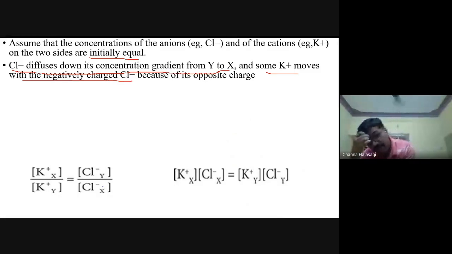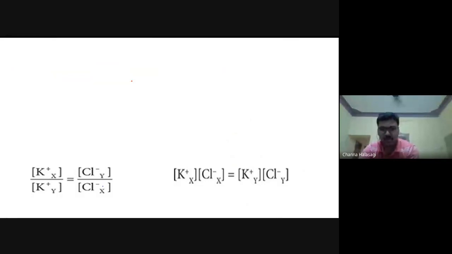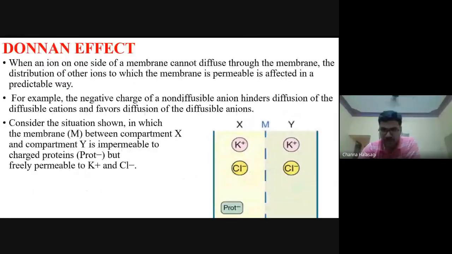Guys, concentrate here. See here, there are two compartments, X and Y, separated by a membrane. The membrane is impermeable to the charged proteins, but freely permeable to K plus and Cl minus.